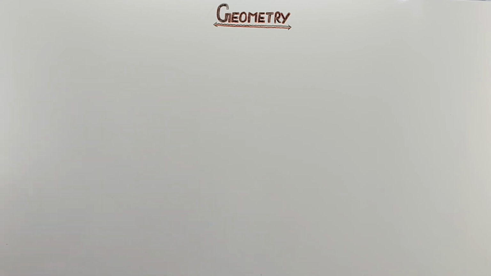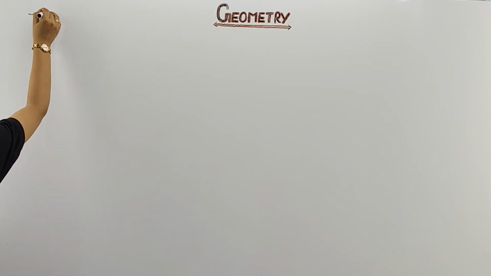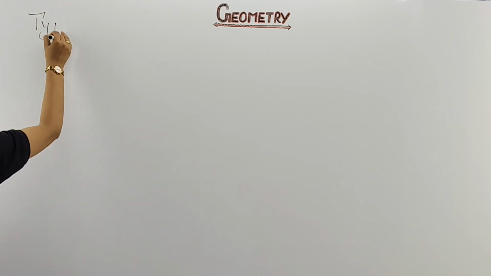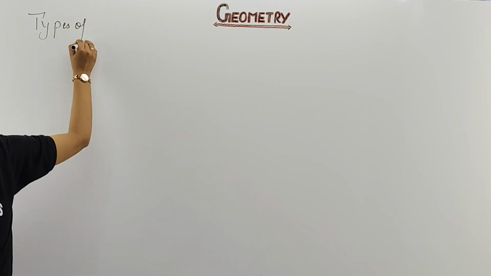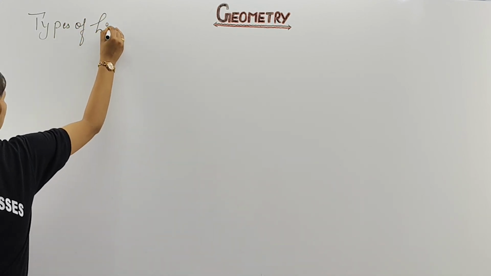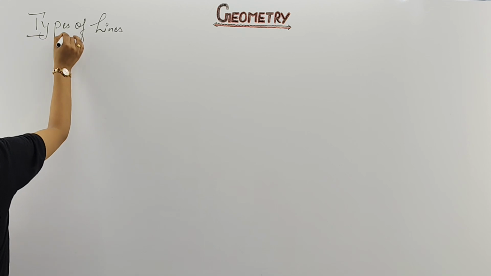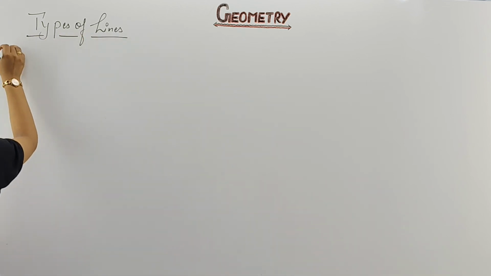So your heading is what? Types of lines. Your first type is, as we have discussed already, what is your first type? Can you please write in the comment section?